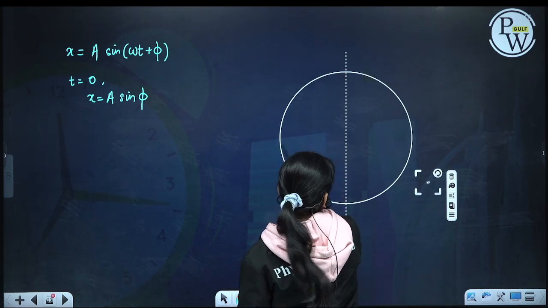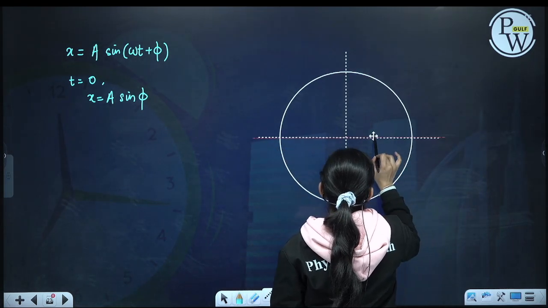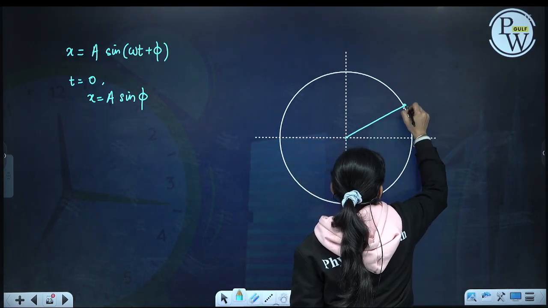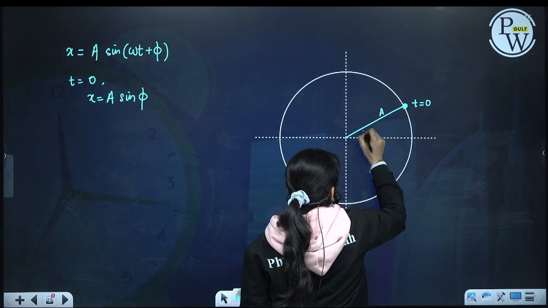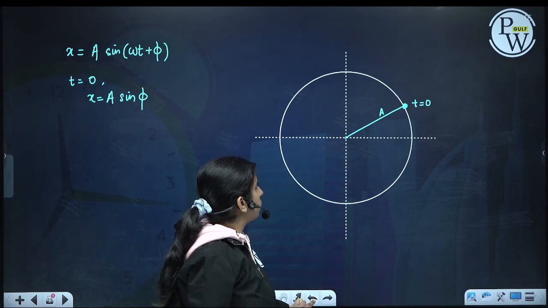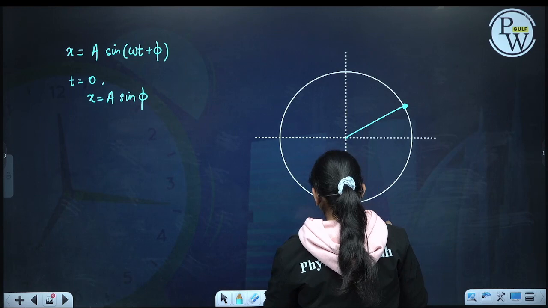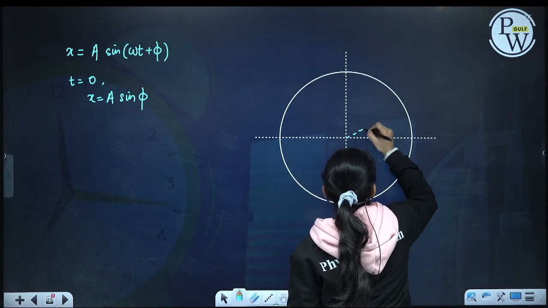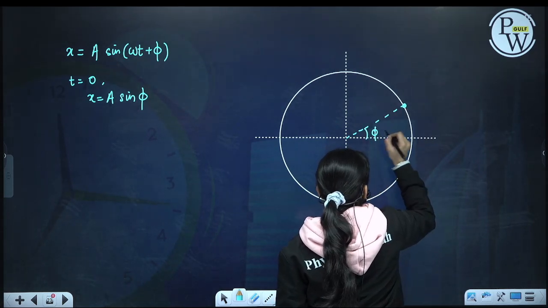See, at t equal to 0, the particle is at some angle phi, like this. The particle will be at some x.